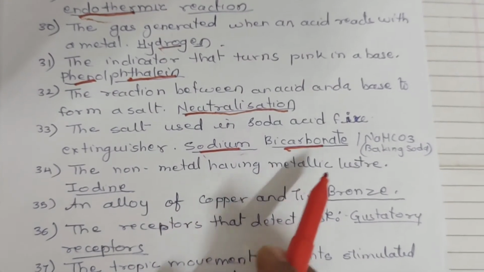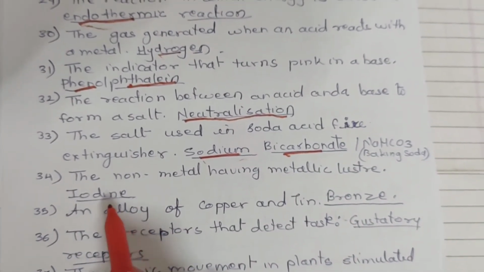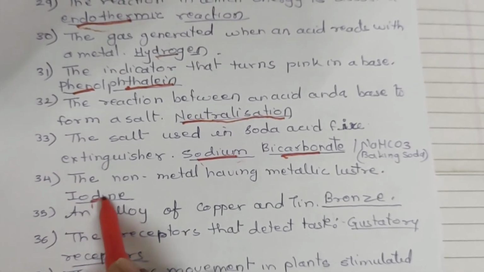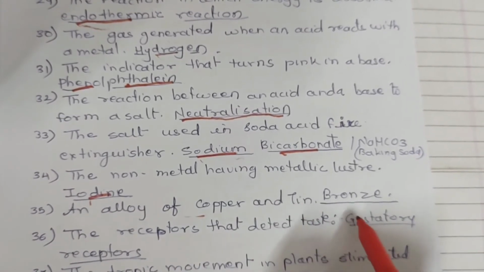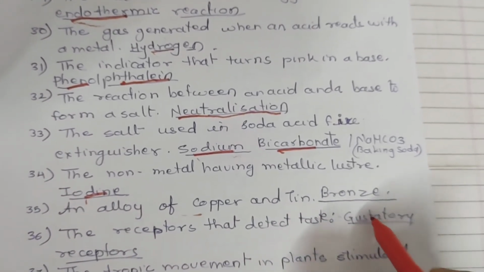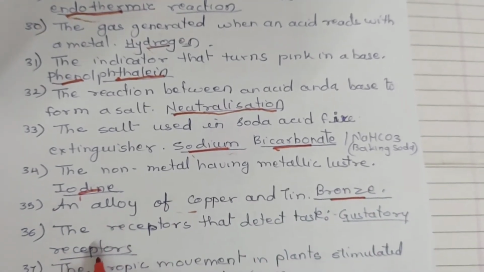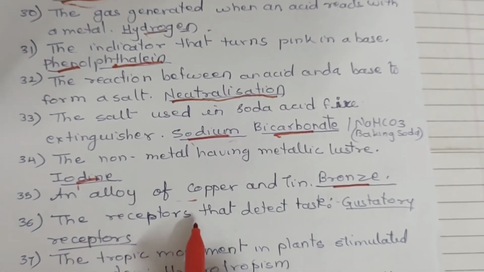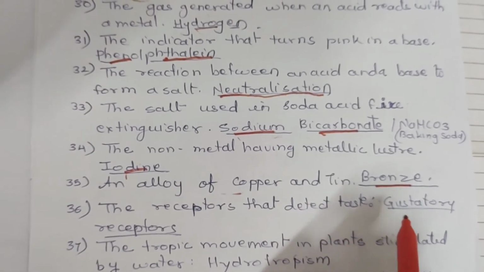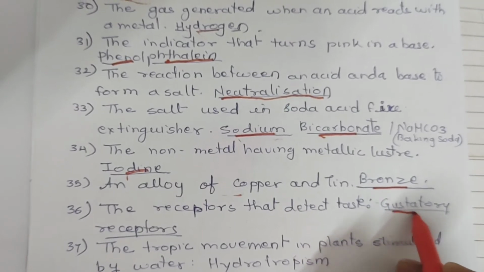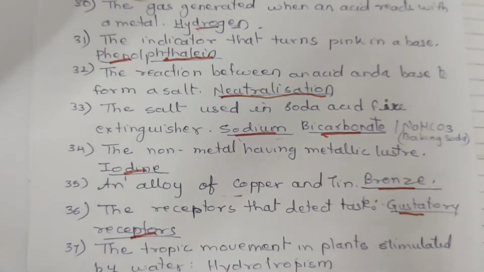34. The non-metal having metallic luster is iodine. Iodine has the metallic luster. 35. An alloy of copper and tin is bronze. 36. The receptors that detect taste are gustatory receptors. 37.